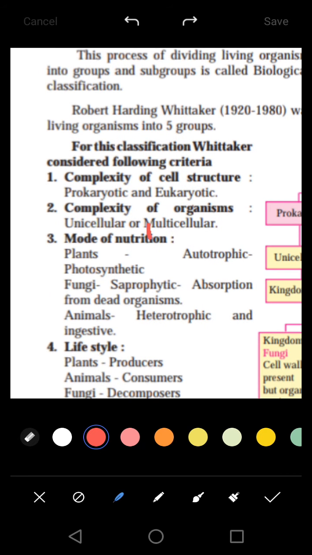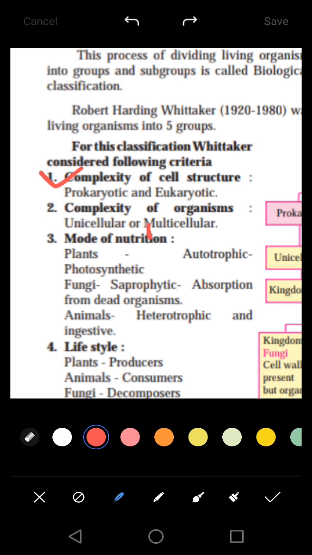Firstly, he observed the complexity of the cell structure. As you have studied, there are two types of cell: prokaryotic cell and eukaryotic cell. Prokaryotic, pro means primitive kind of cell. It is the ancient kind of cell, an undeveloped cell which does not even have a nucleus. You know about cell organelles: cell wall, cell nucleus, protoplasm, cytoplasm, ribosomes.